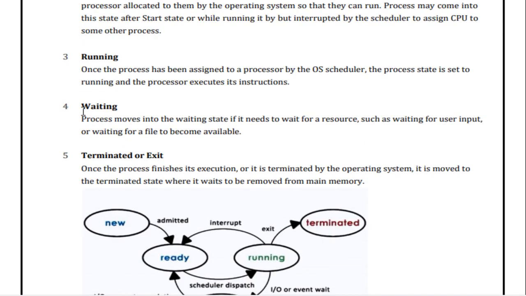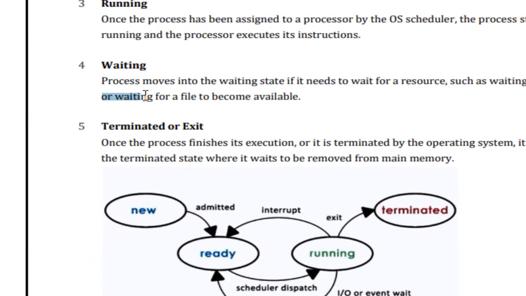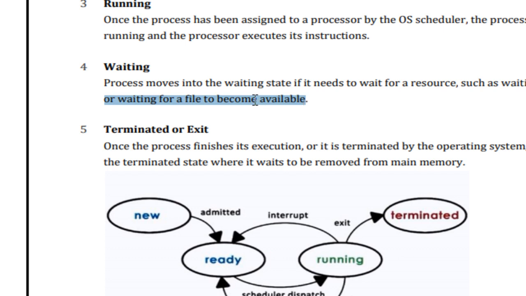Once the process has finished its execution or it is terminated, that means the terminated state. But if suppose the process moves into the waiting state, it needs to wait for a resource, such as waiting for the user input or waiting for a file to become available.